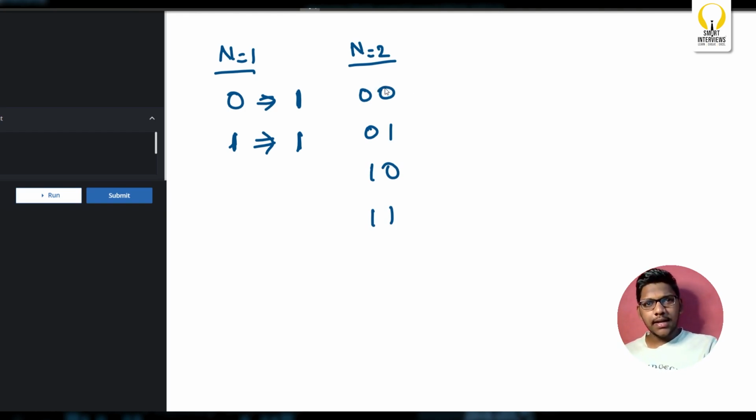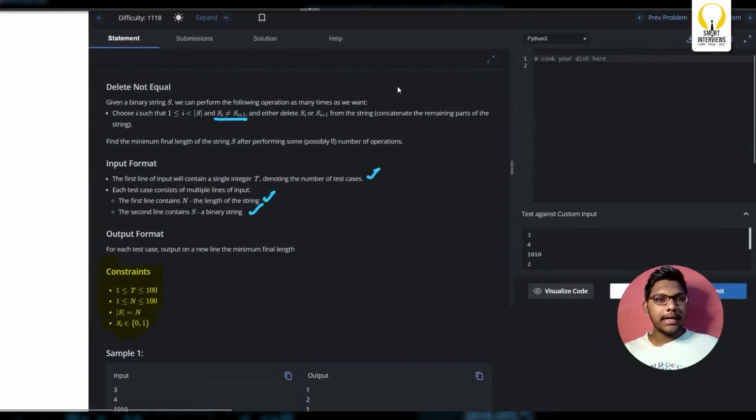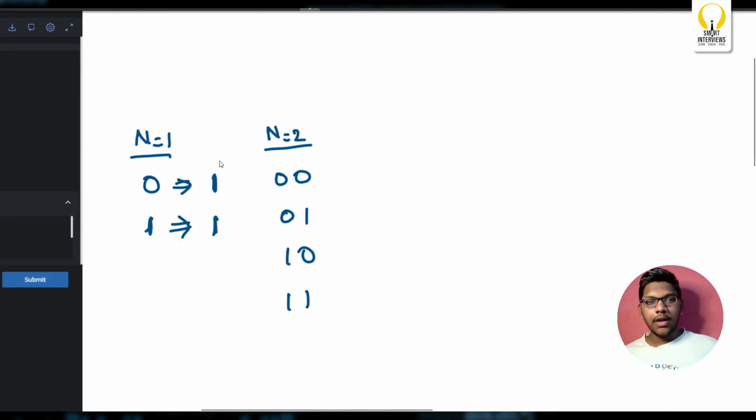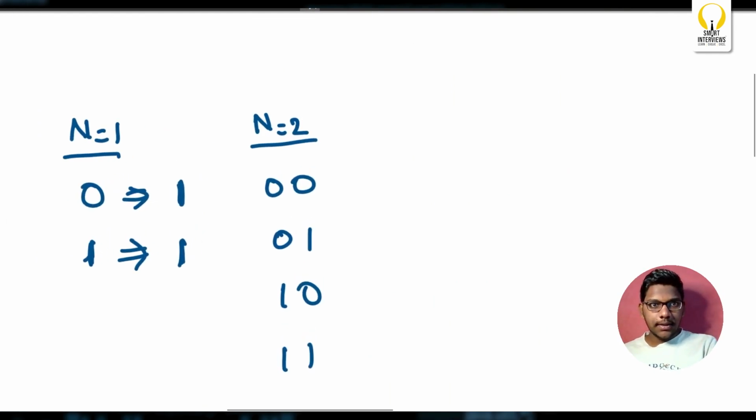here, can I remove this character? No, because the condition says that s of i should not be equal to s of i plus 1. Here the condition says that you have to remove either of s of i or s of i plus 1 only if s of i is not equal to s of i plus 1. Only then you have to remove.